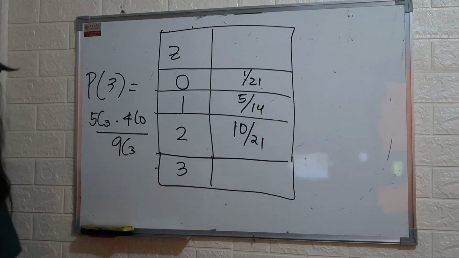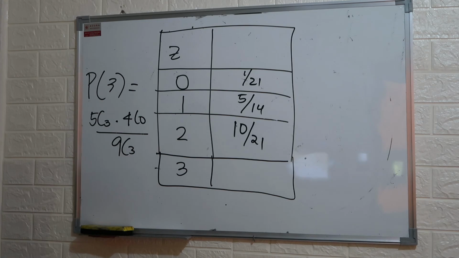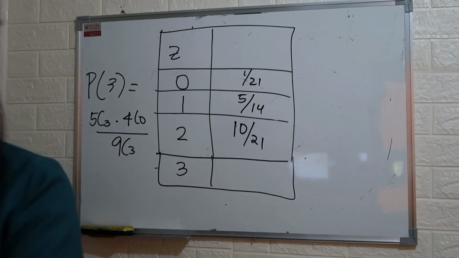Can you please check if they are the same? Is it the same, 5 over 42 pa rin? If we use this one, is it still the same? Okay, still the same. So the probability is 5 over 42.